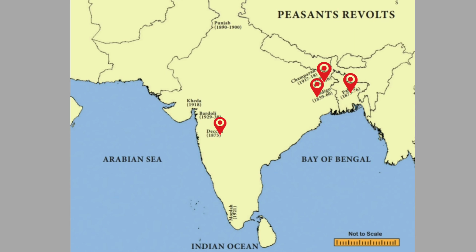The fifth one is the Punjab peasant movement, which took place in the state of Punjab. The sixth one is the Champaran Satyagraha, which took place in the Champaran region of Bihar. The seventh one is the Kheda or the Kaira Satyagraha, which took place in the Kheda district of Gujarat. The eighth one is the Mappila rebellion, which took place in the Malabar region of Kerala. And the ninth one is the Bardoli Satyagraha, which took place in the Bardoli district of Gujarat.